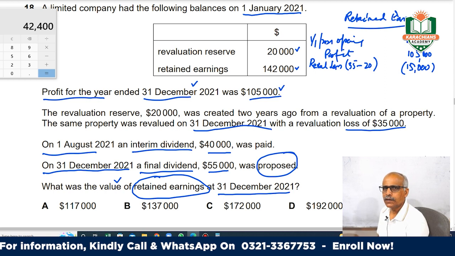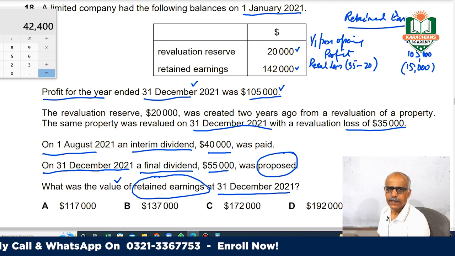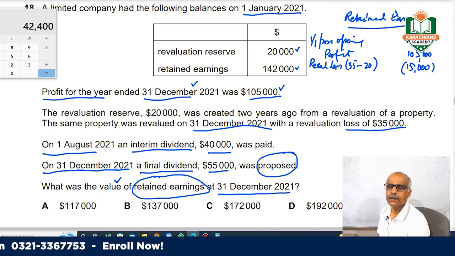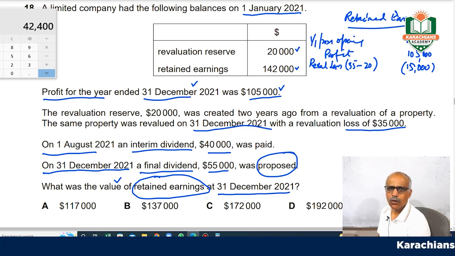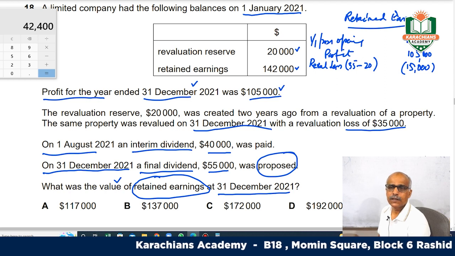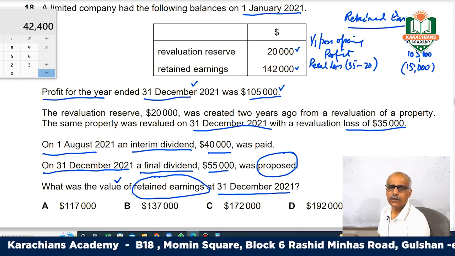If in the past you have earned some gain, you keep that, and if in future you sustain some loss, then that loss first will be adjusted against the gain on reserve that you have made.